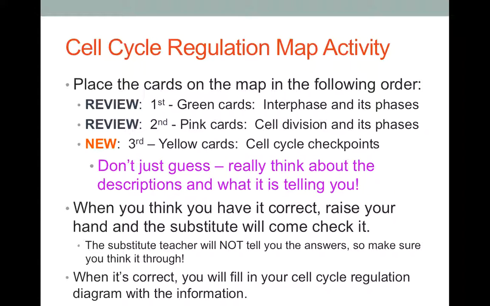All right, when the cell cycle map is complete and it's completely correct, you're going to want to fill in all the information that's on the cards from your cell cycle map onto your cell cycle regulation diagram in your notes. So make sure you put all the information down. Don't just write spindle assembly checkpoint or whatever. Make sure you write down what the spindle assembly checkpoint actually does.